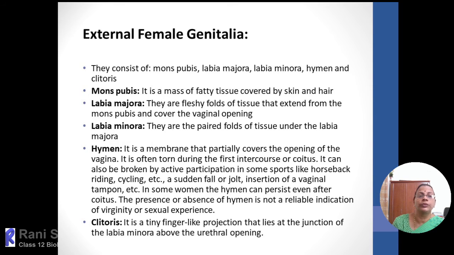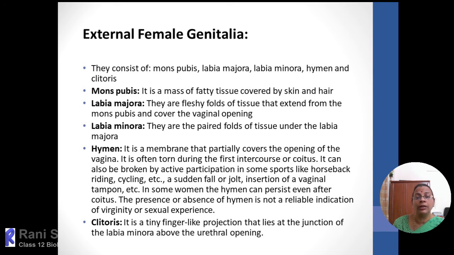Then we will move on to the next one, the external genitalia of the female. So we have discussed the ovary, oviduct, uterus, cervix, vagina, and then the external genitalia, which is the external opening. In male, the external genitalia are common: the sperm, semen and urine are all discharged through a common urinogenital duct, which we call the urethra.